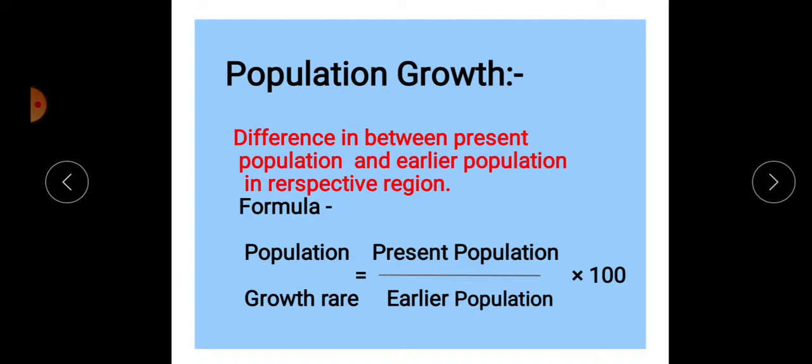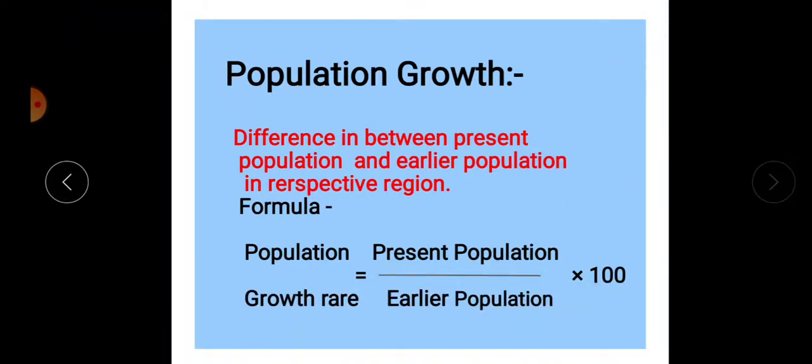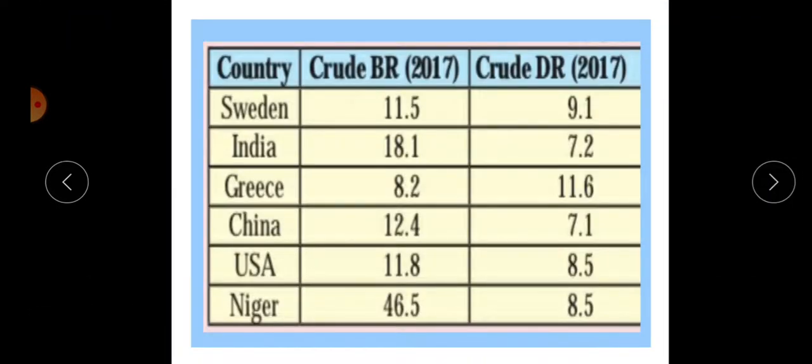We use the present population, meaning the population in 2019, divided by the total population in 2018, multiplied by 100. This is the formula to calculate population growth: present population divided by earlier population, multiplied by 100.